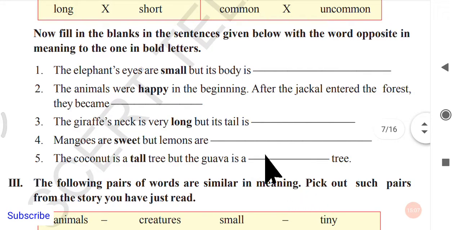So now, fill in the blanks in the sentences given below with the correct opposite in meaning to the one in bold letters. We have one sentence here, and in that sentence there is a bold word given, and we have to write the opposite of that bold word in the blank. So for example, what is the first one? Look at the first sentence, the elephant's eyes.